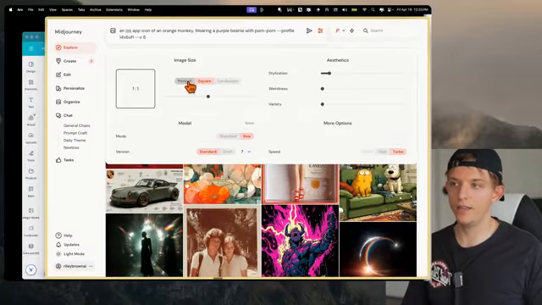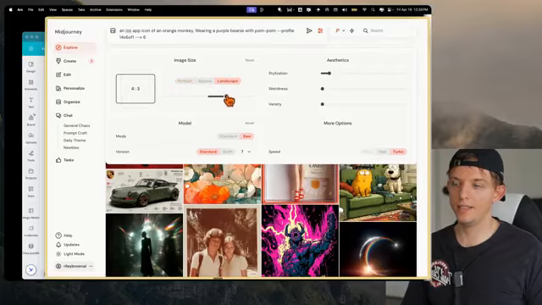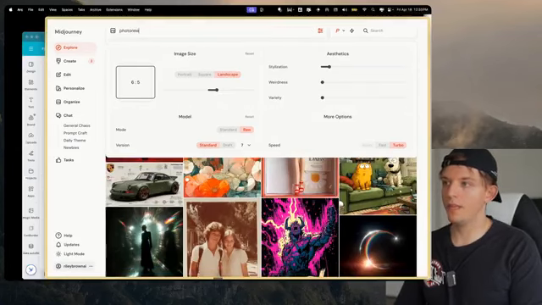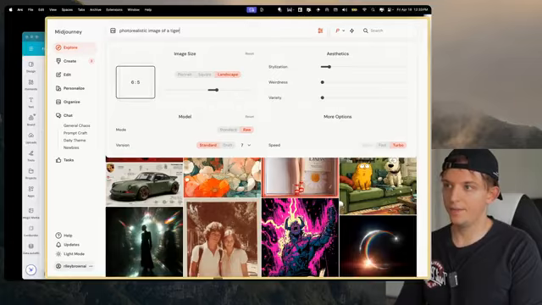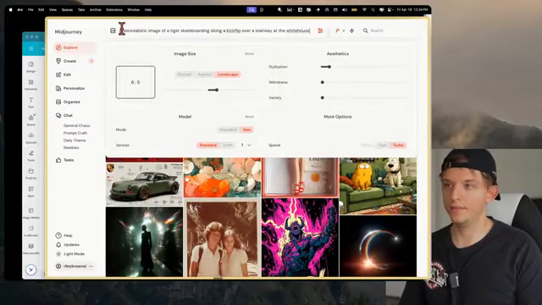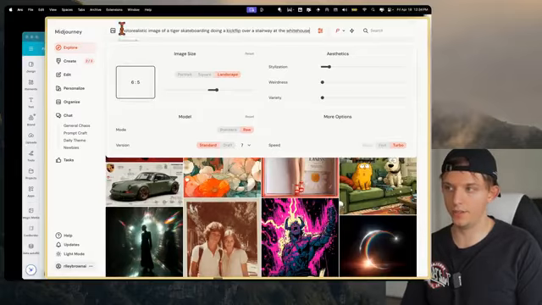And so let's create a photorealistic landscape image, and we can change the exact, let's do 6x5, and let's do a photorealistic image of a tiger skateboarding, doing a kick flip over a stairway at the White House. And now we're going to create, let's create 24 versions. So Command Enter, Command Enter, Command Enter.